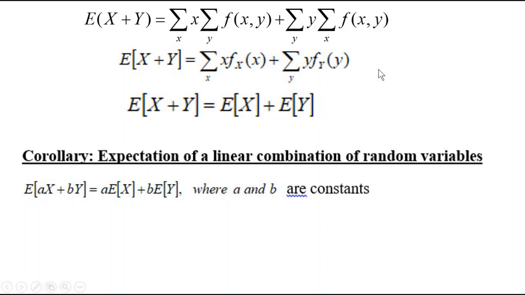Now, next we will go through the corollary. Find the expectation of a linear combination of random variables. So, the expectation of ax plus by is nothing but a into the expectation of x plus b into the expectation of y, where a and b are constants.